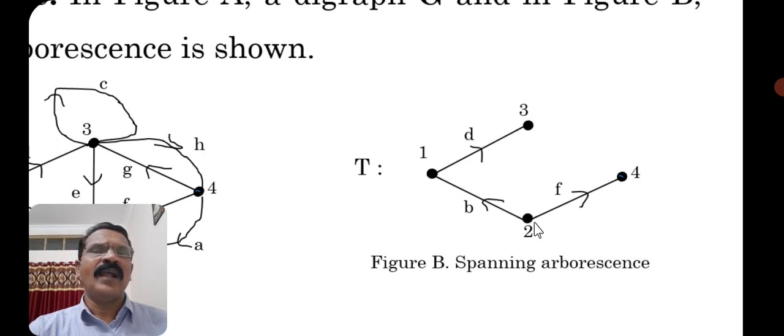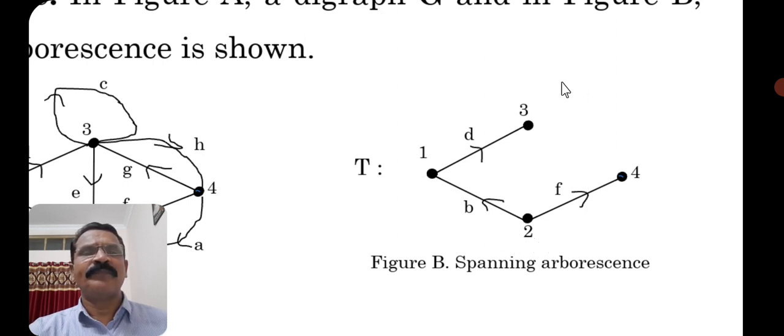And if you observe the in degree of every other vertex, say the in degree of 1. What is the in degree of 1? Only one edge is incident into this vertex 1, so the in degree is 1. How about the in degree of vertex 3? Only one edge is incident into it, again it is 1. If you consider vertex 4, again there is one edge incident into 4. That's why the in degree of the vertices other than the root is 1.